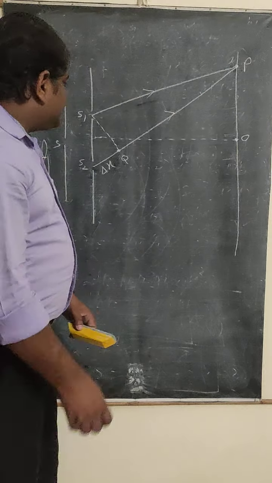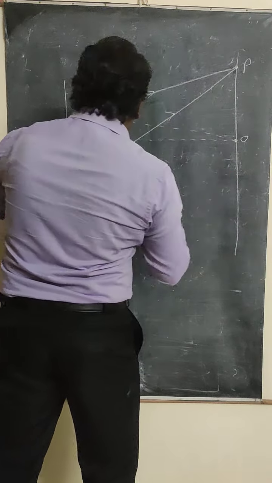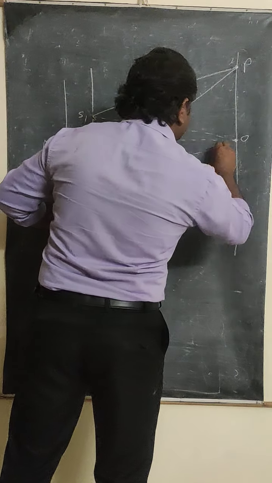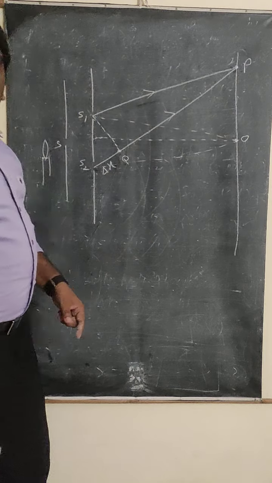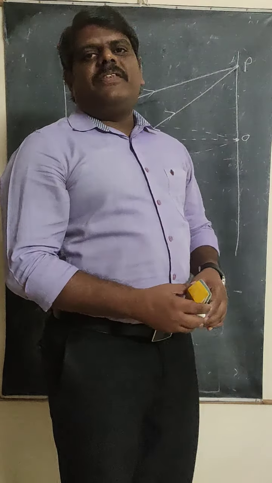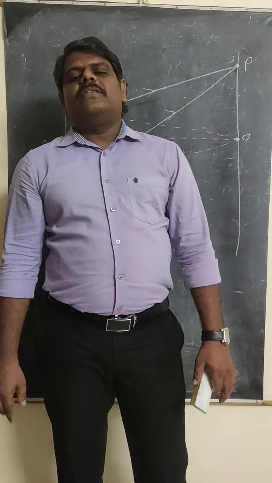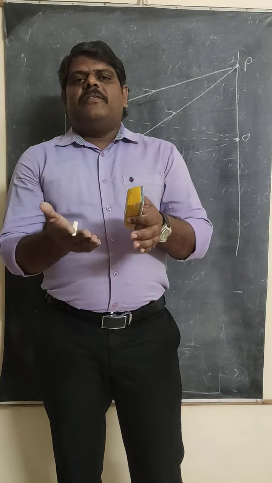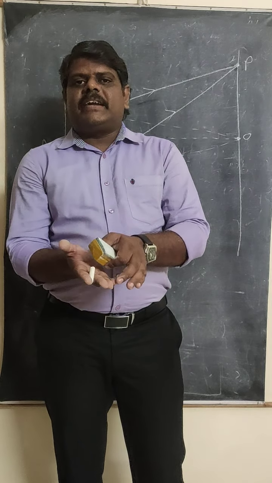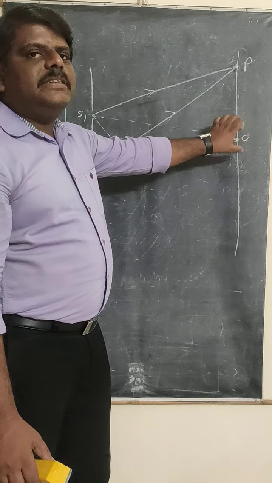Why will the bright band be produced? Because the light travelling from S1 reaches the point O, and the light coming from S2 also reaches the point O. Both travel the same distance. When both travel the same distance, the path difference is 0. When the path difference is 0, the phase difference also becomes 0, because crest interacts with crest and trough with trough. That means the center band is always a bright band.